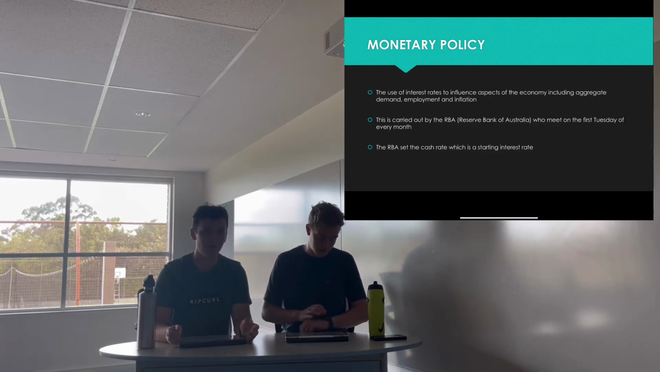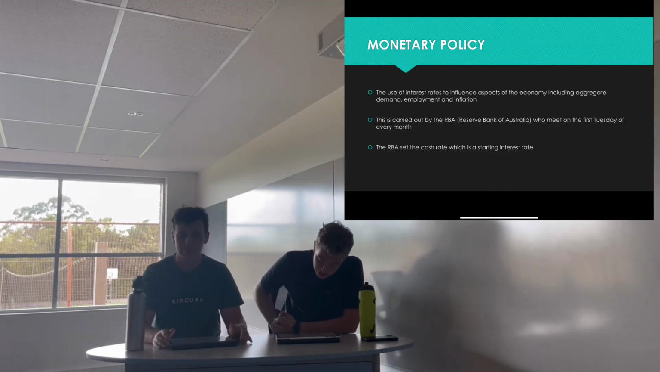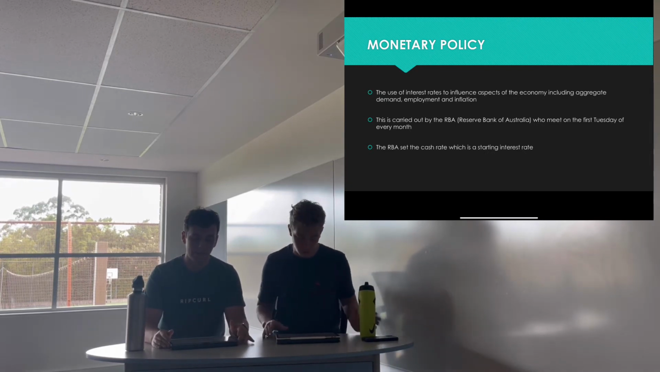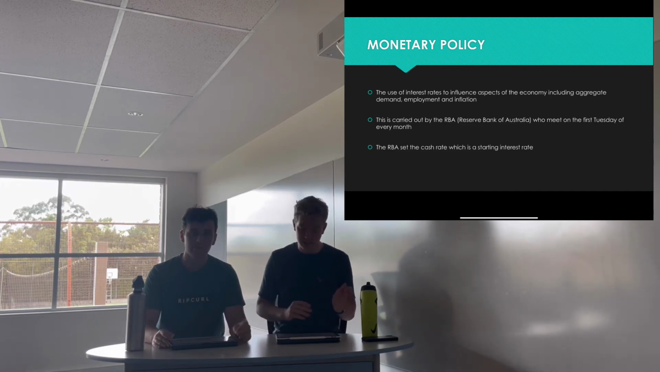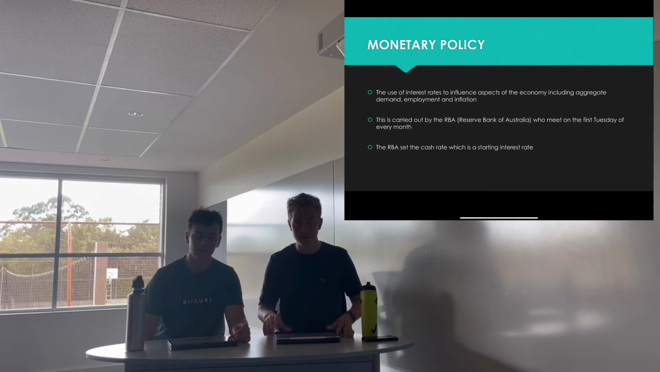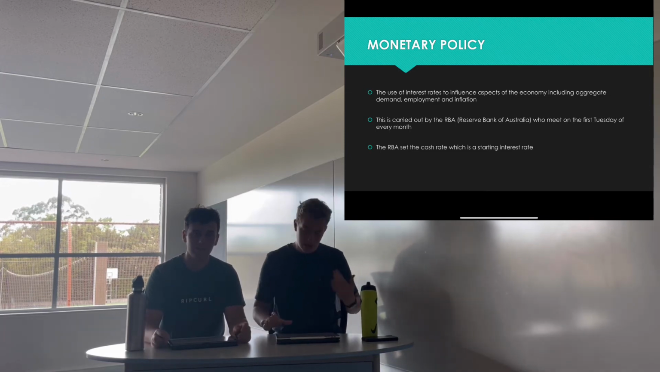No, it's just Ollie. So the RBA sets the cash rate, which is a starting interest rate that they offer to banks when the banks then have to borrow money from the RBA. And as this is then a lower cost of doing business for the banks, they can then lower their interest rates to consumers. That's sort of the idea. They don't really have to do it, but it's sort of what happens.